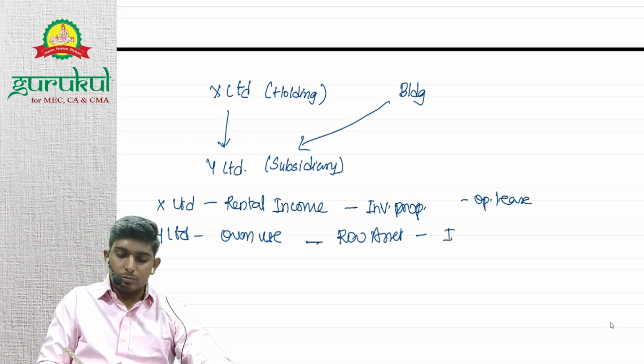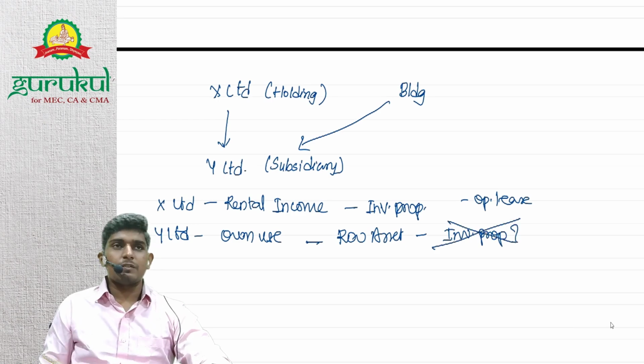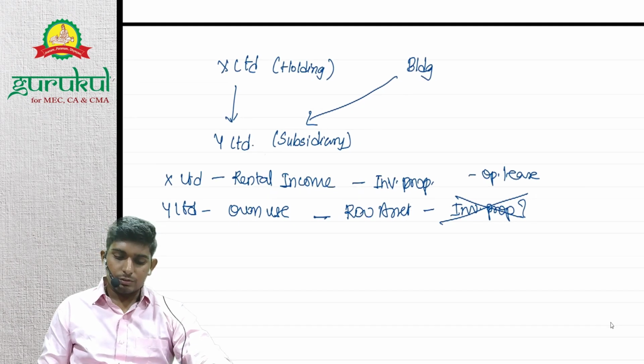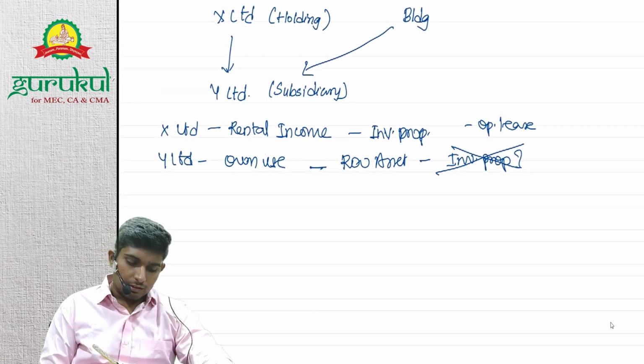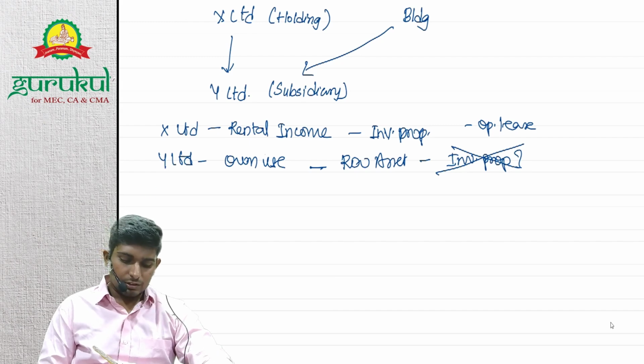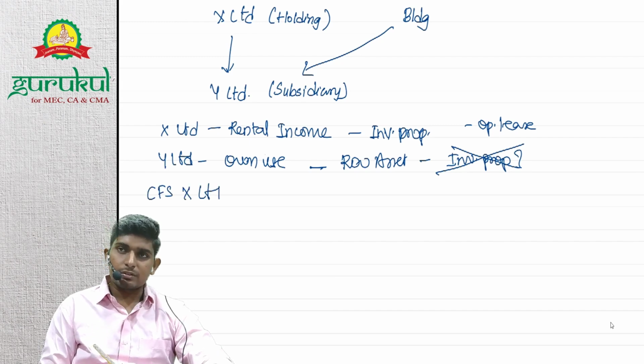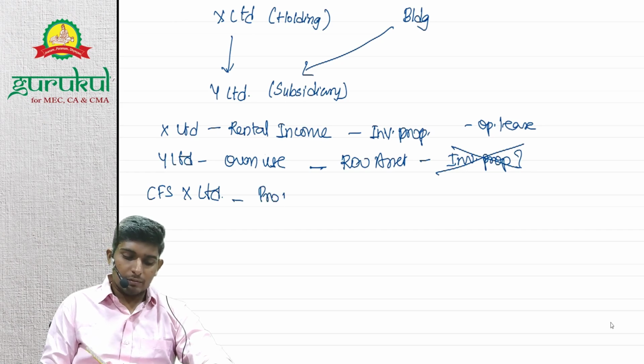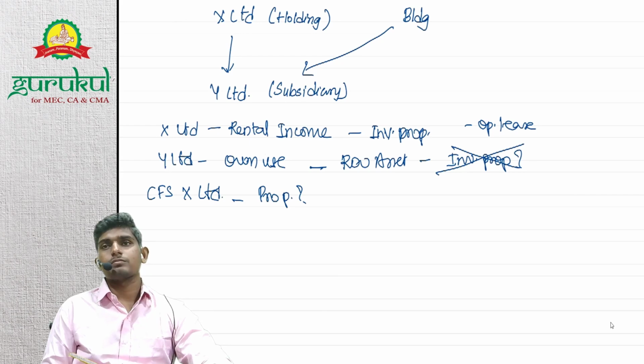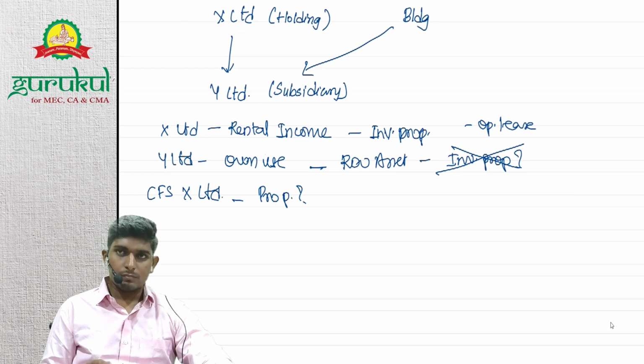Whether this ROU asset is an investment property? No, because it's not used for investment purposes. It's basically used for own use, right? Understood? This is own use. Now, in the consolidated balance sheet, the CFS of X Limited, X Limited being the holding company, how will this property appear? Whether it's PP, or an investment property, or both.